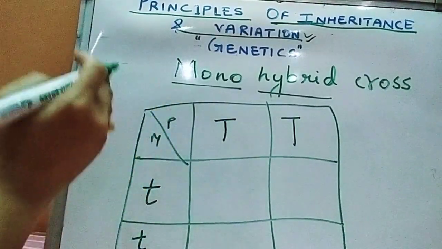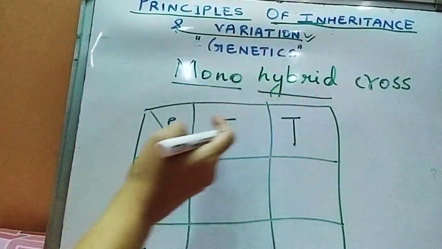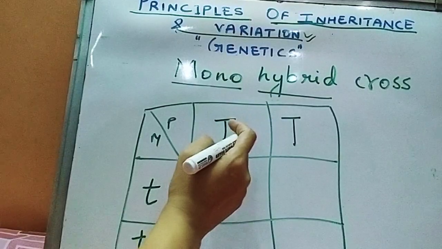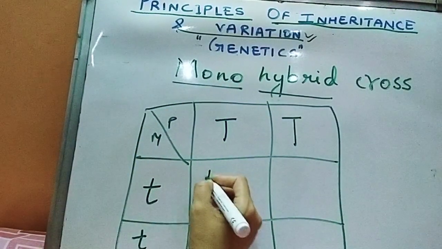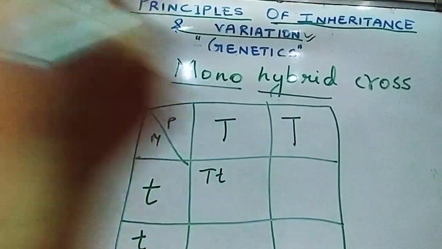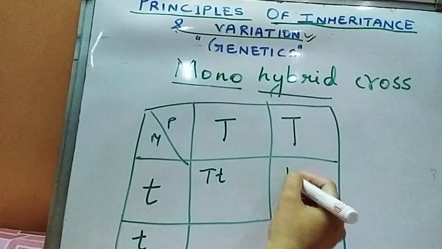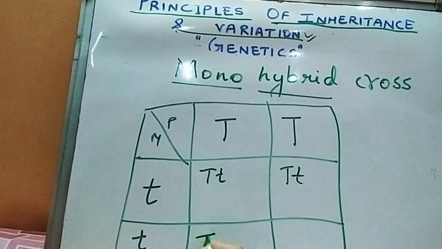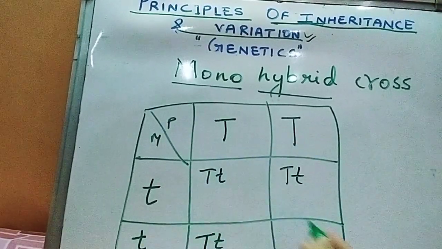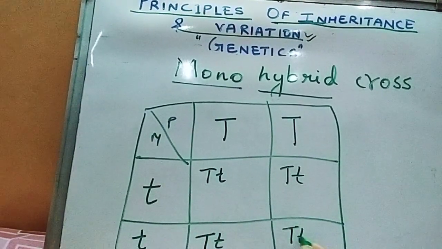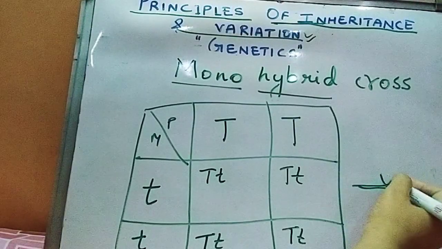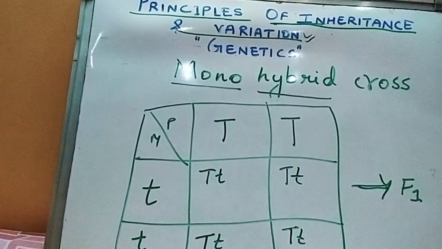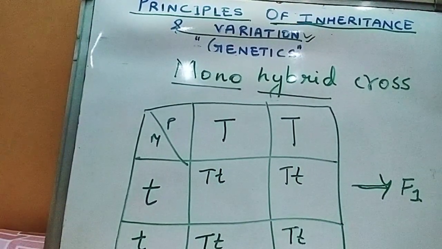This side represents the parental chromosomes, paternal and maternal. So what happens? This T is crossed with this one, and this one with this one. This was the first generation F1, that is filial 1, the first generation offspring.